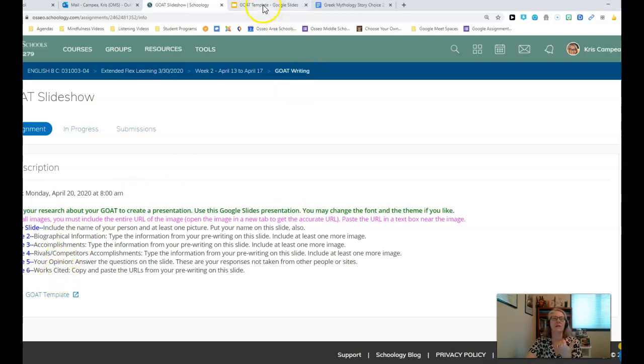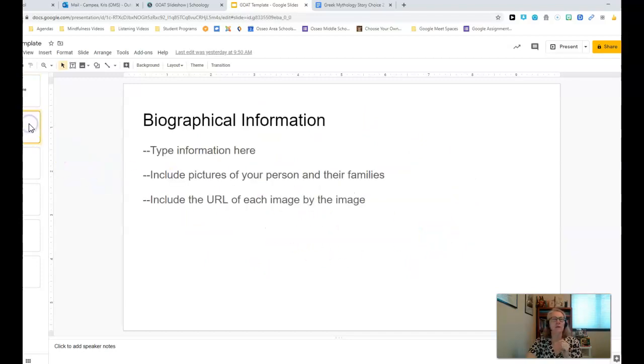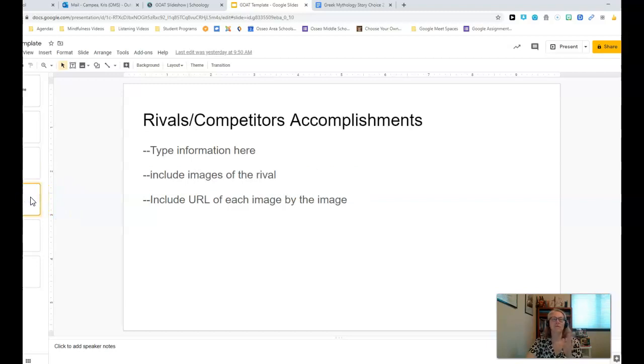So what does that look like? It looks like this. On your first slide, you're going to have your person's name and then your name and hour. Biographical information is on the second slide. Typing information here. Include pictures of your person and their families, including the URL of each image by the image. Slide 3, accomplishments. That's the accomplishment section, and this information is the same. Rivals, competitors, and accomplishments. And so again, you have this right here.